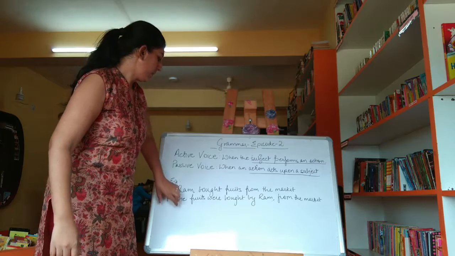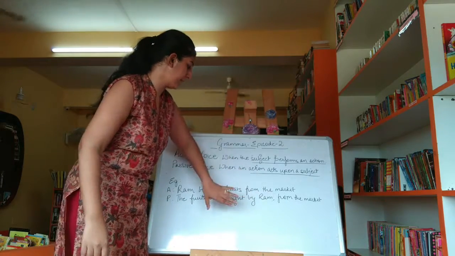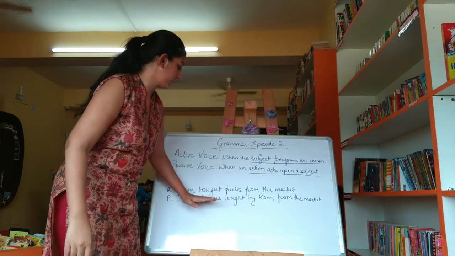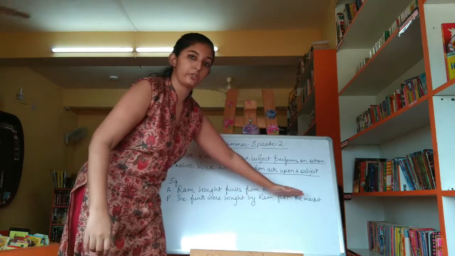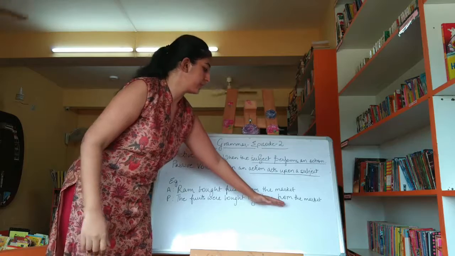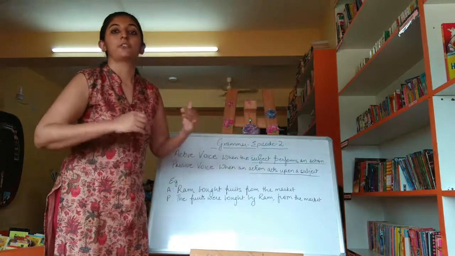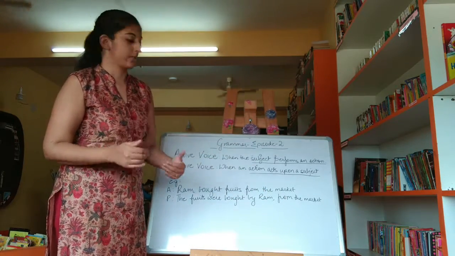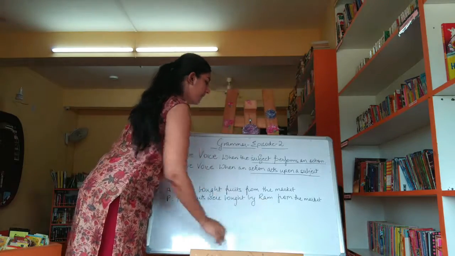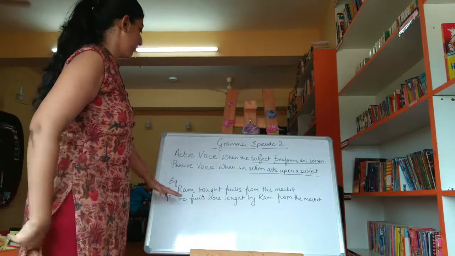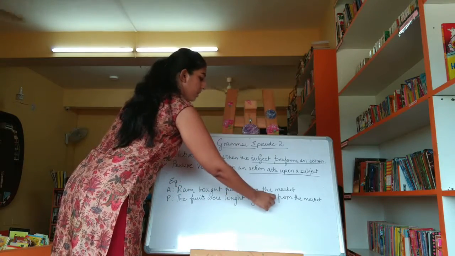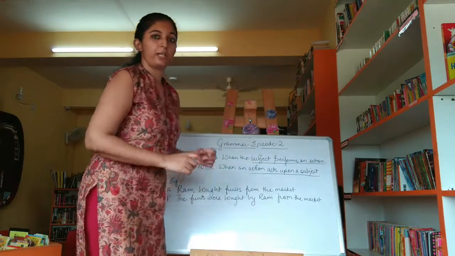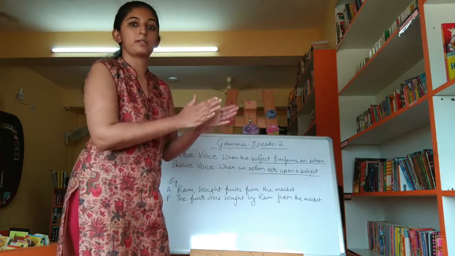Generally, when you've completed the passive part, the action acting upon a subject, and you're adding any additional information, you should see if the use of a comma will make more sense, because suddenly, if I remove this comma, it stops making sense. The fruits were bought by Ram from the market. So a comma over here will definitely add more value, because the pause is extremely important.